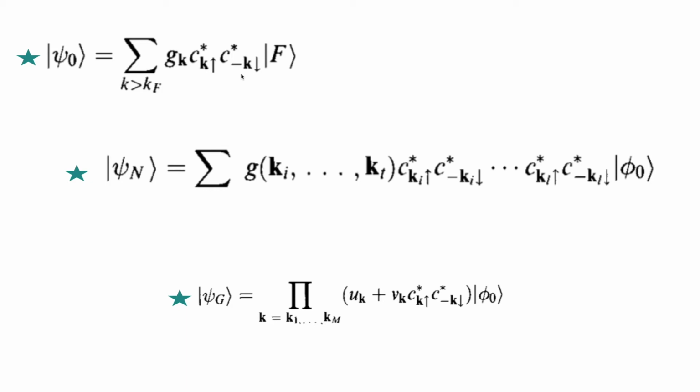The Slater determinant is a big matrix, and it depends on the number of the particles. And then the wave function for this n particle will become like this. For each, this k and minus k is given for each pair of particles properly, like i is a pair of particles, l is a pair of particles, and g is the corresponding weighting factor.